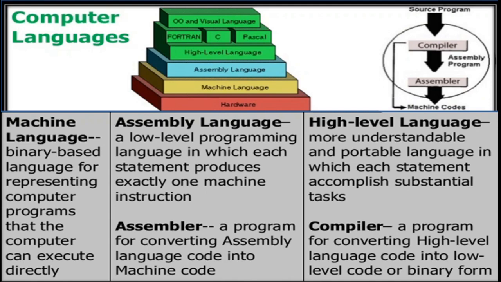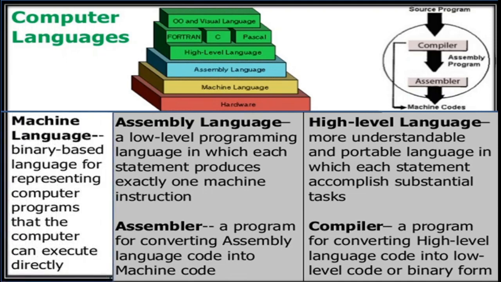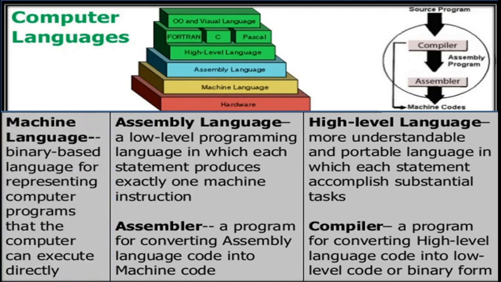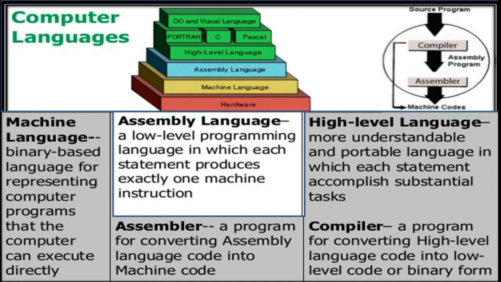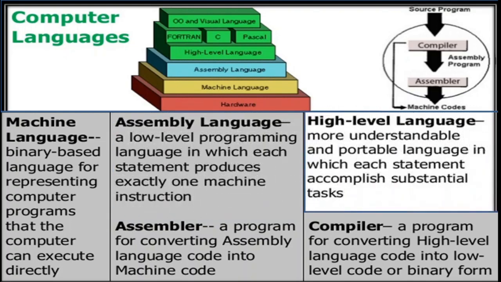Students, let's do a quick recap. Today we learned about machine language, assembly language and high level language. Machine language: binary based language for representing computer programs that the computer can execute directly. Assembly language: a low level programming language in which each statement produces exactly one machine instruction. High level language: more understandable and portable language in which each statement accomplishes substantial tasks.